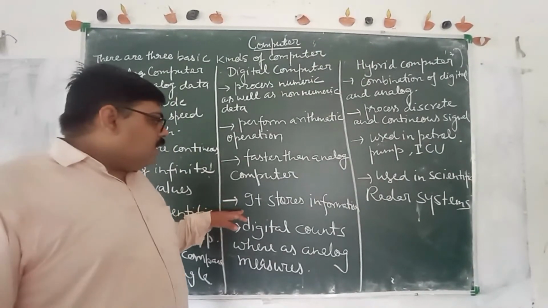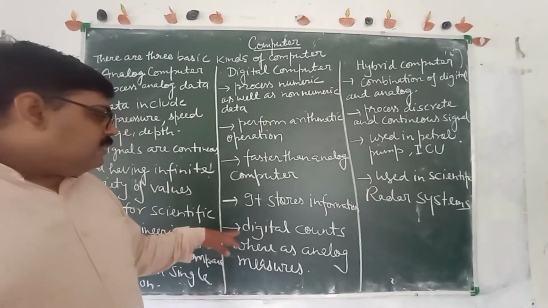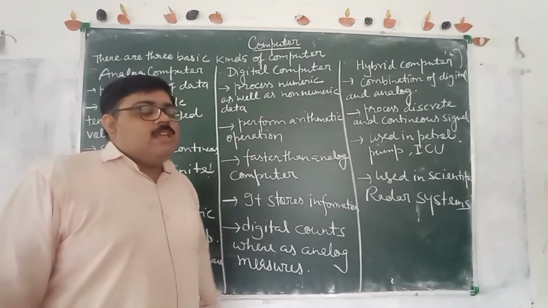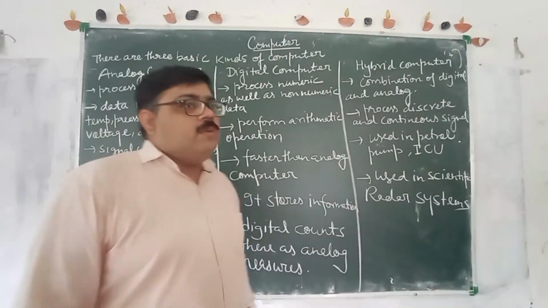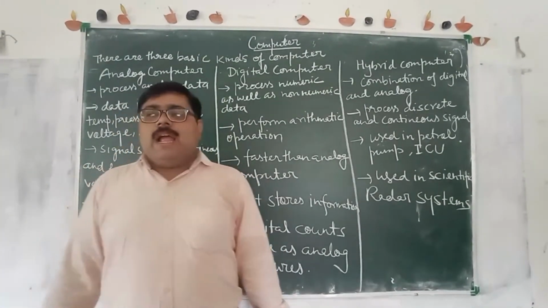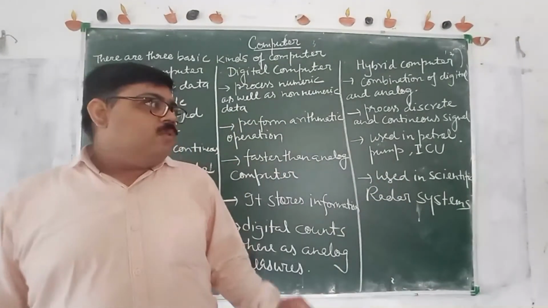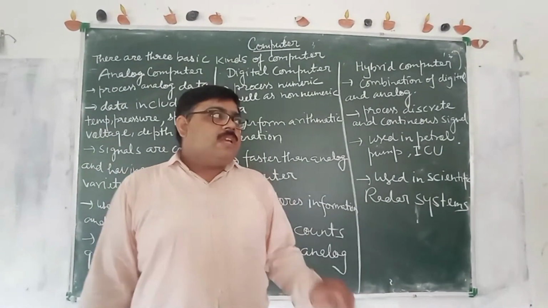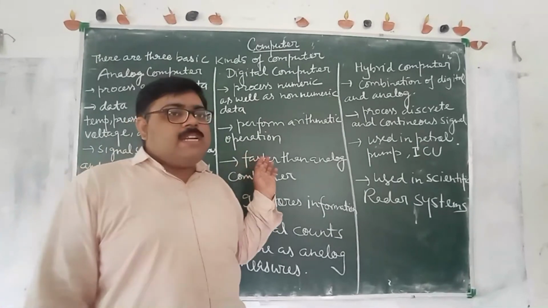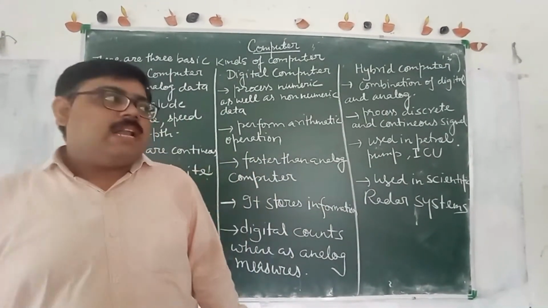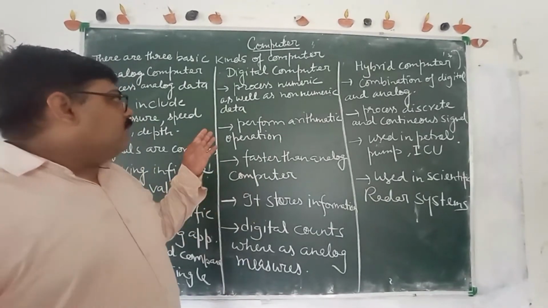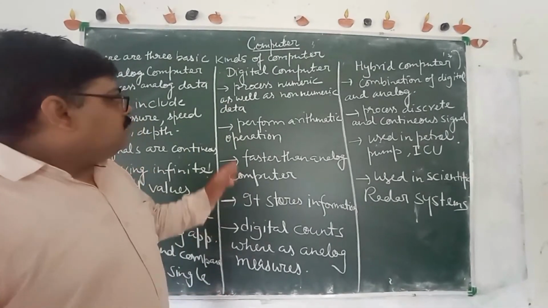Digital computer stores information and digital computer counts, whereas analog measures. It means digital computer can calculate, and we can use different units in digital computers. We can use data in bits, bytes, megabytes, gigabytes, terabytes. So we can store a lot of data in our digital computer.